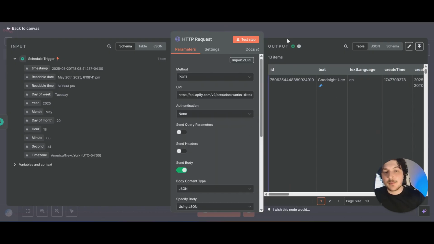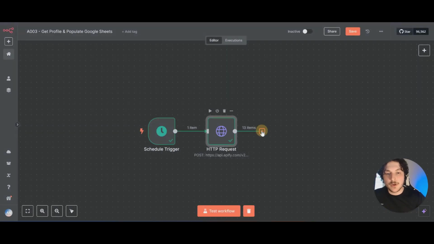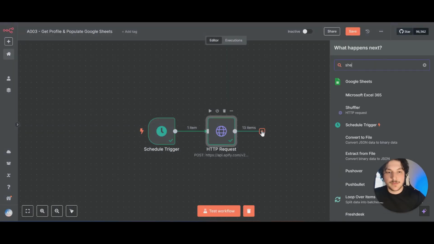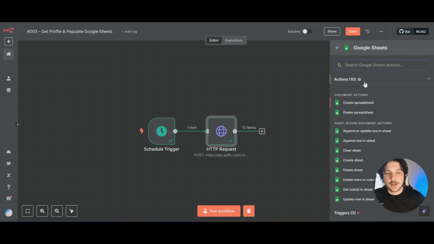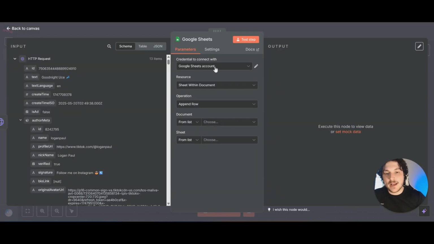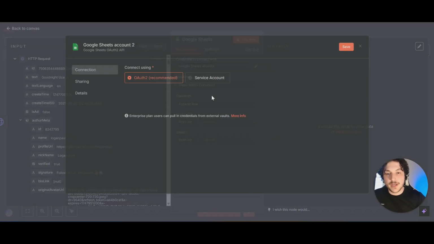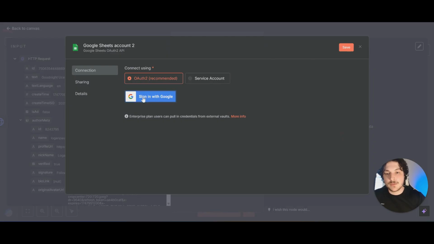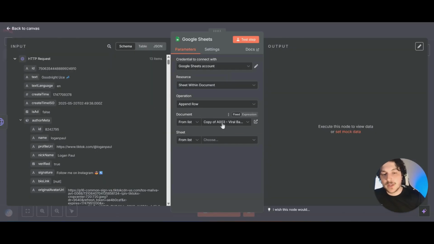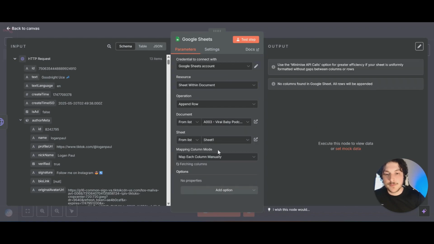Now for this next step, we're going to click out and we're going to add a Google Sheet node. So you could just type in sheet, click on that, and we are going to append row in sheet. And now if you haven't connected your Google account on here already, all you do is click this drop down, create new credential, and then you can just click that button and it will allow you to sign in with Google, super easy. And then once we have that, we want to choose the document that we'll be updating, which is going to be the one we downloaded. So we'll just pick that one, and then we'll pick sheet 1.